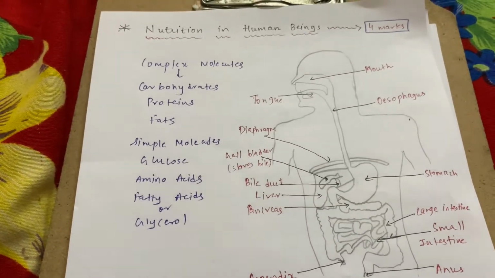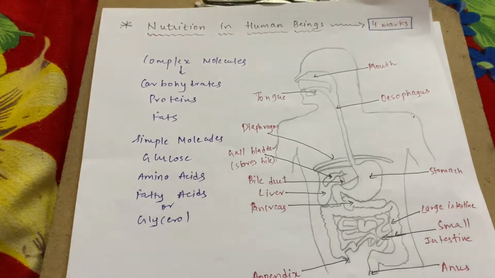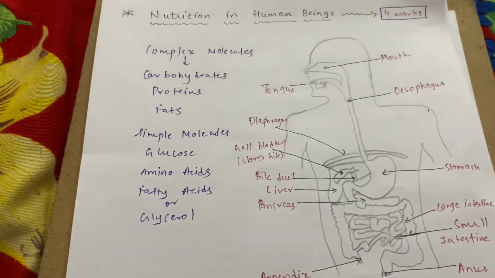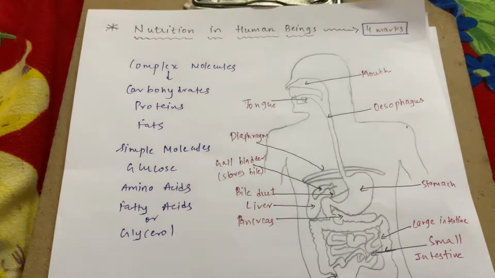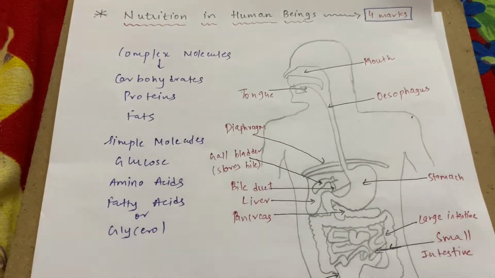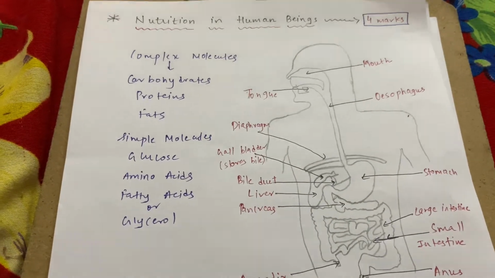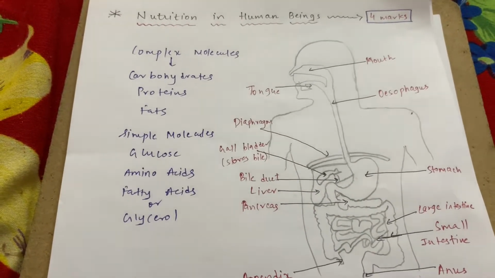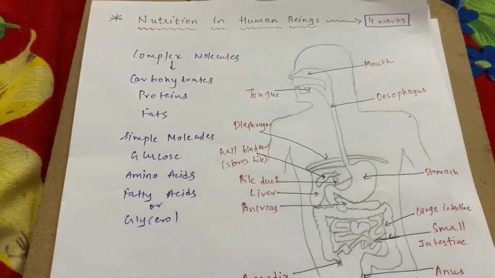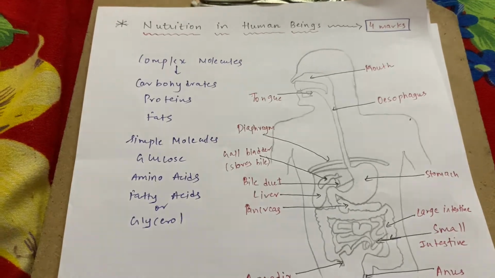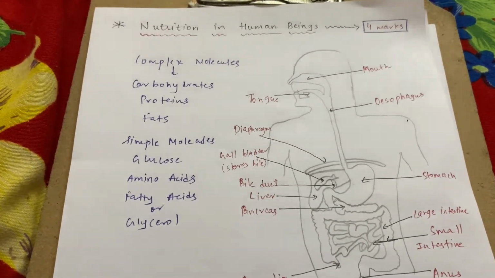Now to digest cellulose, the herbivorous animals have a long small intestine, while the carnivorous animal doesn't eat this grass, they eat meat, correct? As they eat meat, they don't need to digest this cellulose, and as a result the small intestine of these carnivorous animals is small. So you need to remember that herbivorous animals have a longer small intestine, while carnivorous animals have a smaller small intestine, correct?